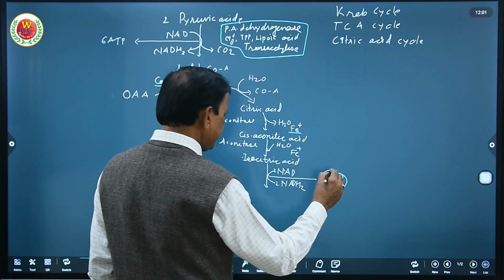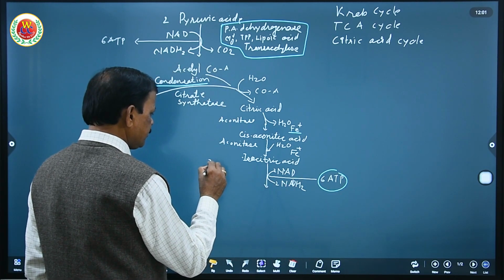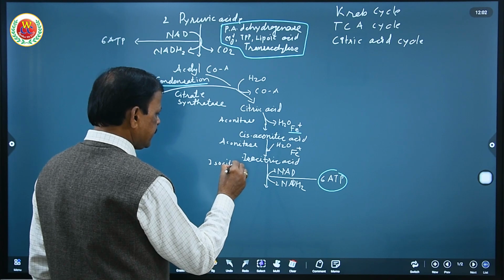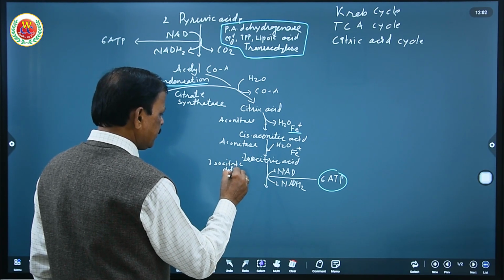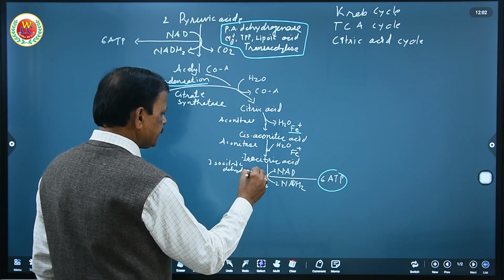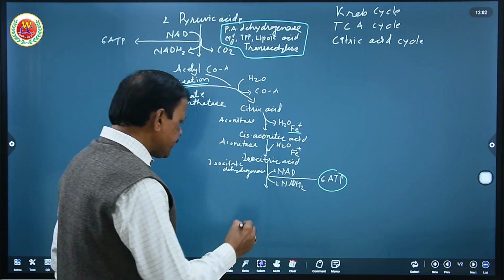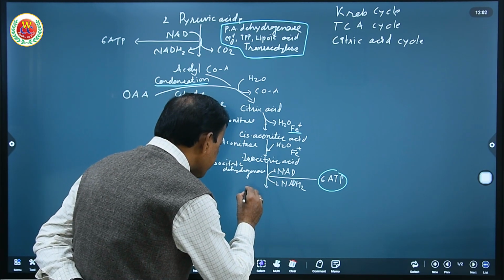So here I mentioned the enzyme name, isocitric dehydrogenase, producing oxalosuccinic acid.